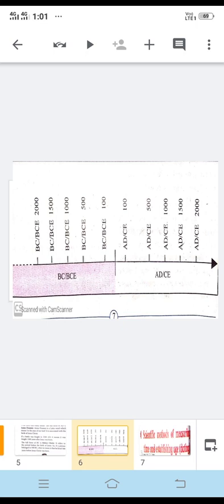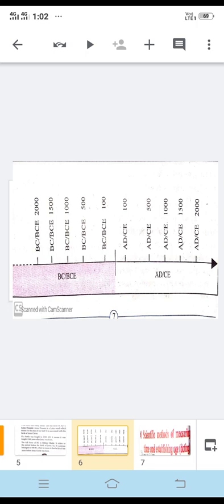Prehistoric period I am talking about first. Prehistoric period means before history. The prehistoric period is the period for which no written records are available by which to write its history.